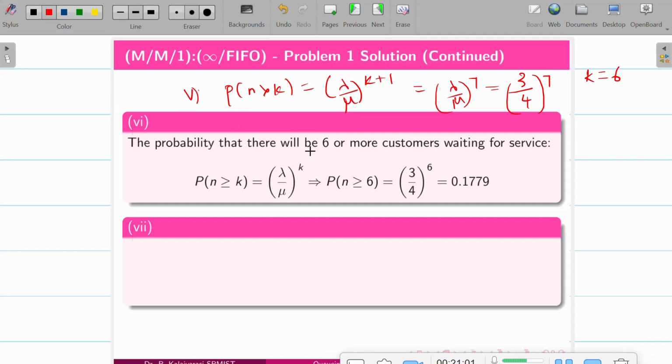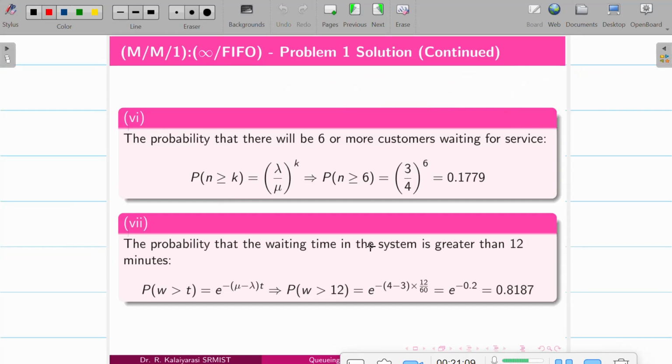And if there will be 6 or more customers waiting for the service, then it will be n greater than or equal to 6 in this case. And finally, the probability of waiting time in the system being greater than 12 minutes. So waiting time greater than 12 minutes is this case: W greater than 12 is e to the power of minus (mu minus lambda) times 12 by 60. Accordingly, we will be calculating this.